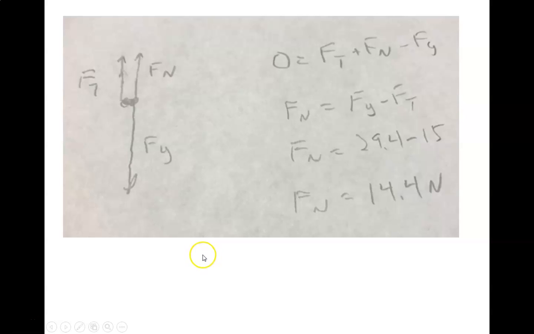And let's say we lift it up with that force of tension, that rope, this time. So we're going to say, again, it's stationary, so 0 equals. If an object is not changing what it's doing, it's 0 equals. Then Ft, which is positive this time because it's pulling up, plus Fn minus Fg. Okay, solving for Fn, it's equal to Fg minus Ft. So we have to subtract those. And we get 14.4.